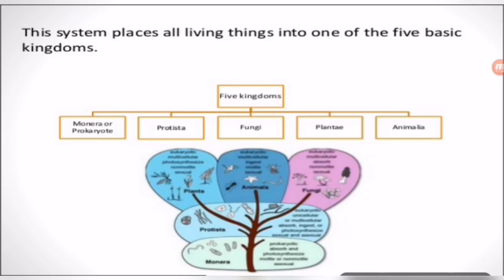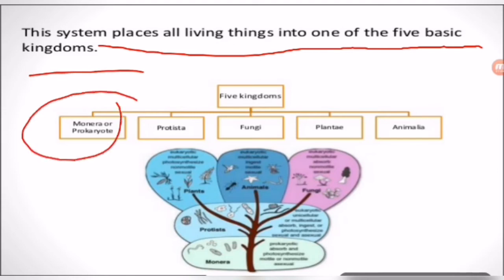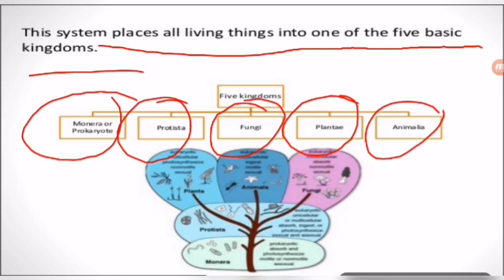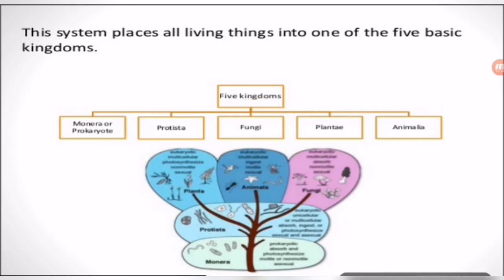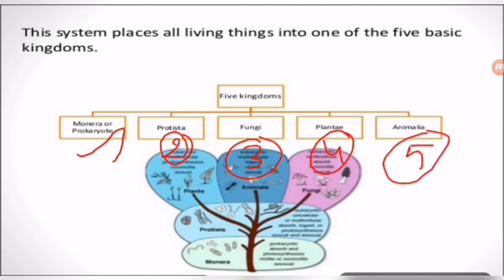Students, this is the flow chart. This system places all living things into one of the 5 basic kingdoms. What are they? Monera, Protista, Fungi, Plantae, then Animalia. This series is also very important, students. Monera is first, the second one is Protista, the third one is Fungi, the fourth one is Plantae, and then Animalia. How are these given in this series?